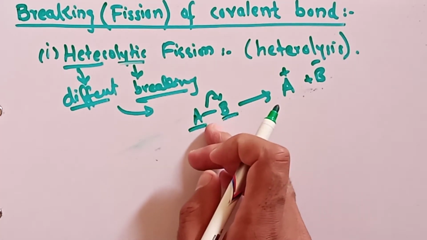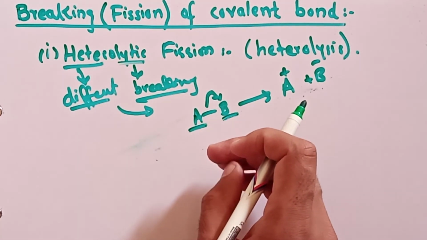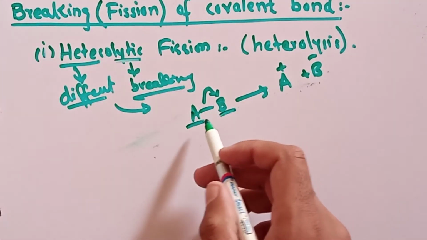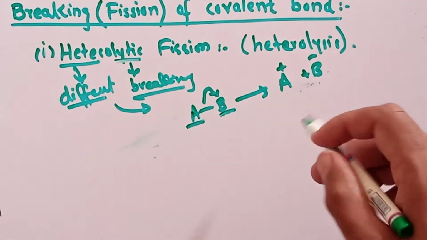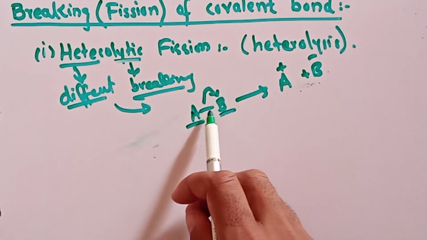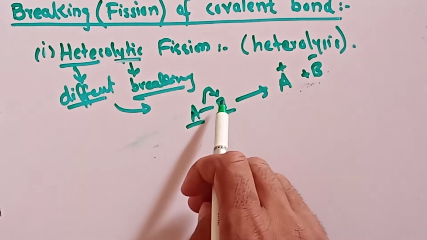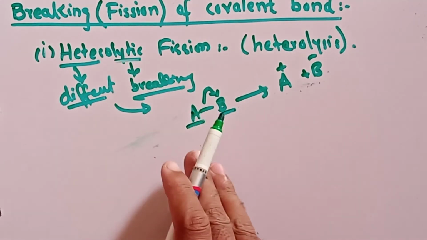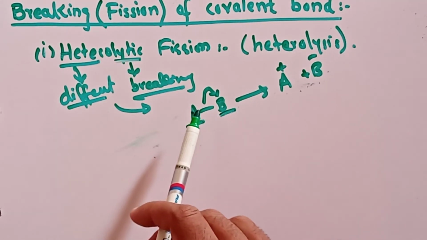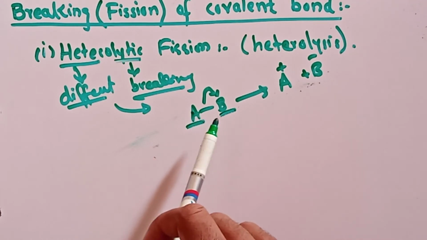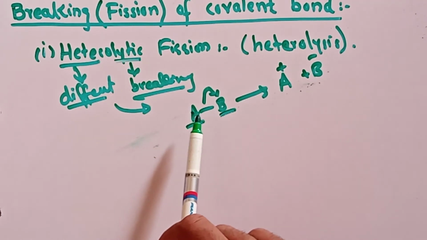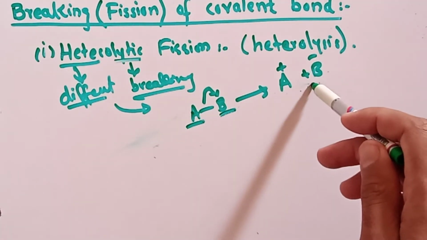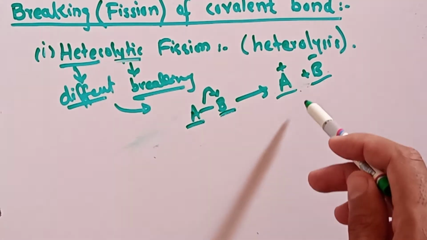in two equal parts, because there are two electrons present in the bond. These two electrons shift toward B; not one electron to A and one to B, but both electrons shift toward B. So A gets electron deficiency. A is an electron-deficient species, while B is an electron-rich species. B will act as a nucleophile and A will act as an electrophile.